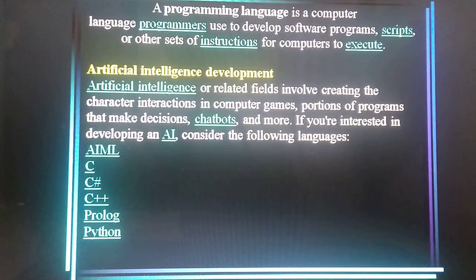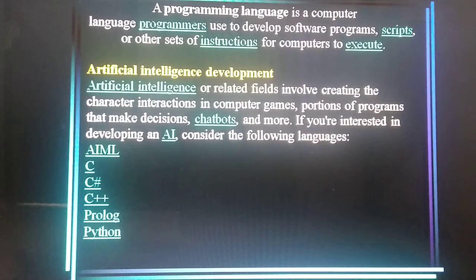Now, a programming language is a computer language programmers use to develop software programs, scripts, or other sets of instructions for a computer to execute. And a part of programming language is artificial intelligence development. Artificial intelligence, in short AI, related fields involve creating character interactions in computer games, portions of programs that make decisions, chatbots, and many more.